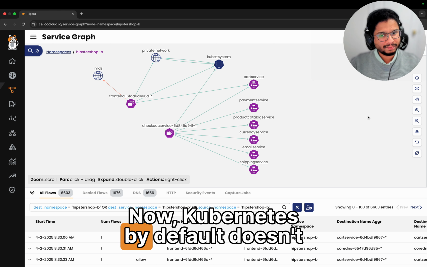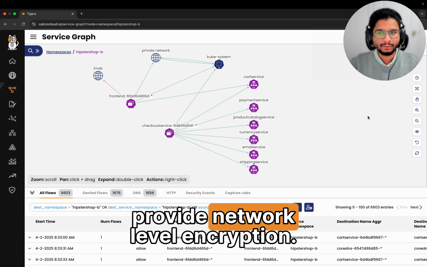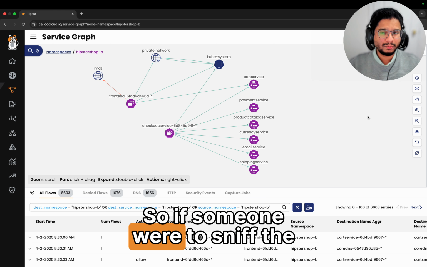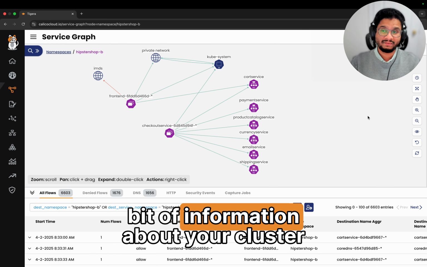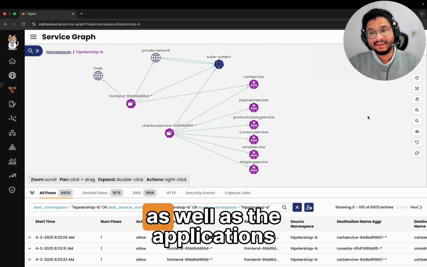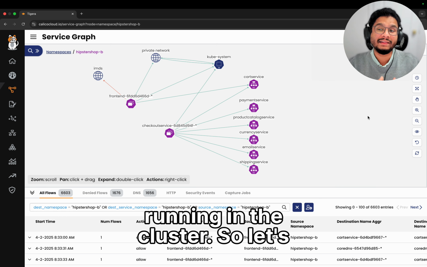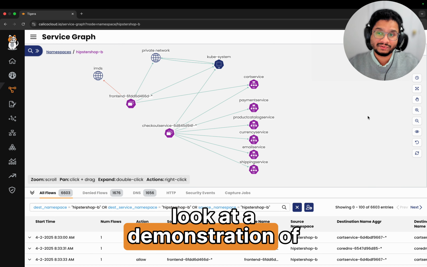Now, Kubernetes by default doesn't provide network level encryption. So if someone were to sniff the packets in the network, they will be able to ascertain quite a bit of information about your cluster as well as the applications running in the cluster. So let's look at a demonstration of this.